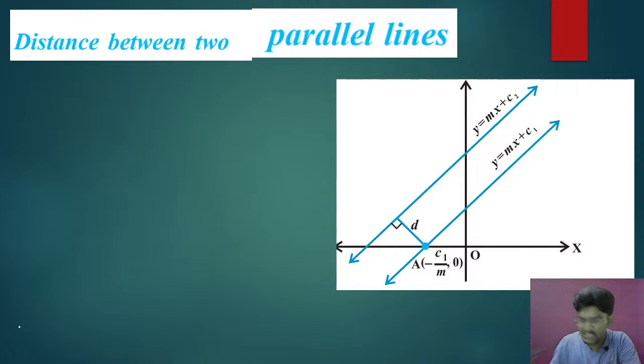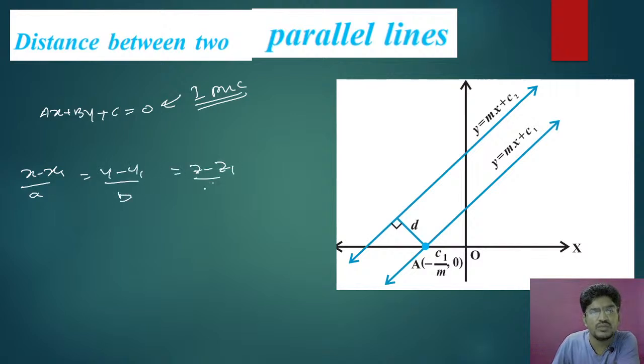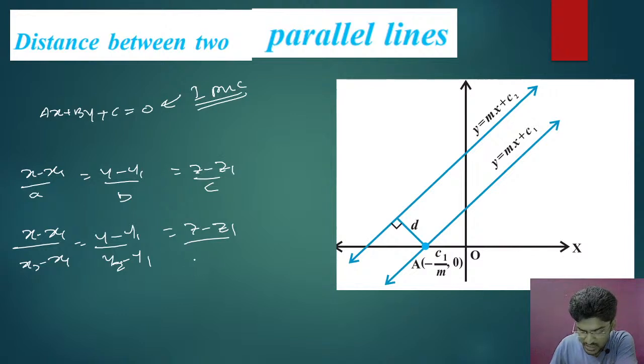I will remove all these things. So simply you understand here, ax plus by plus c equal to 0. This is first PUC. The same thing will be in the form of x minus x1 by a, y minus y1 by b, z minus z1 by c, and it will be in the form of x minus x1 by x2 minus x1, y minus y1 by y2 minus y1, z minus z1 by z2 minus z1. This is equation of line.